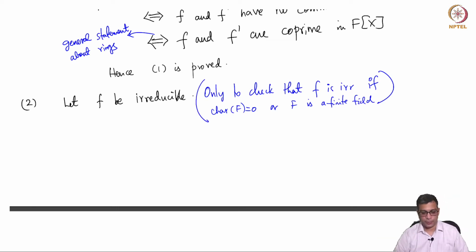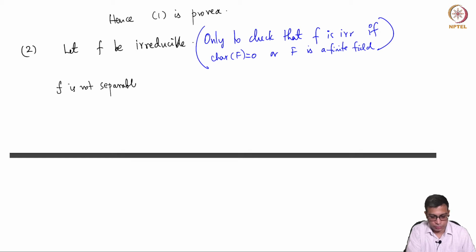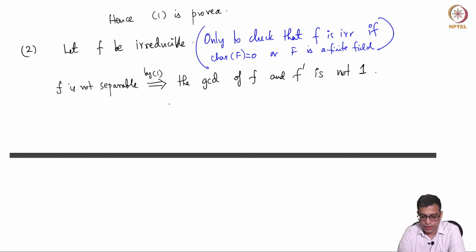So, we are going to start with an arbitrary irreducible polynomial. Now, using statement 1, we have to think about it a little bit. Suppose f is not separable. This implies by 1 that the GCD of f and f prime is not 1.